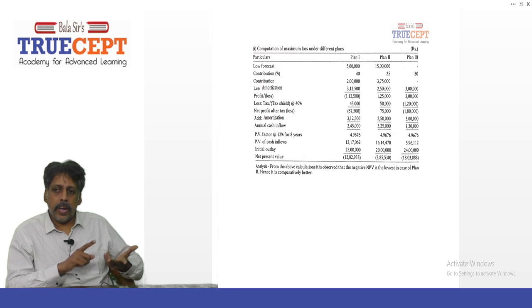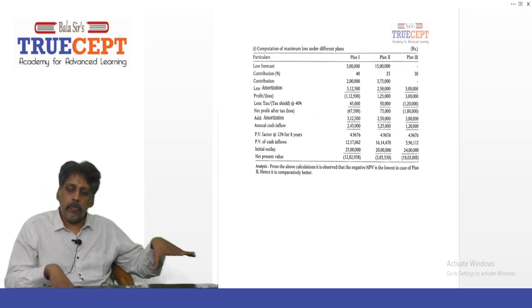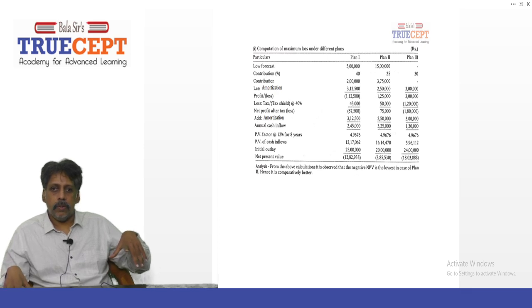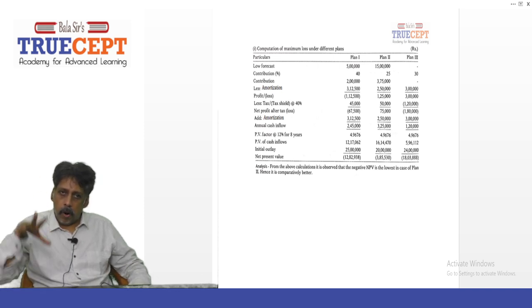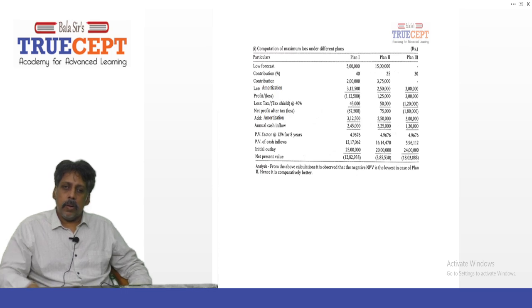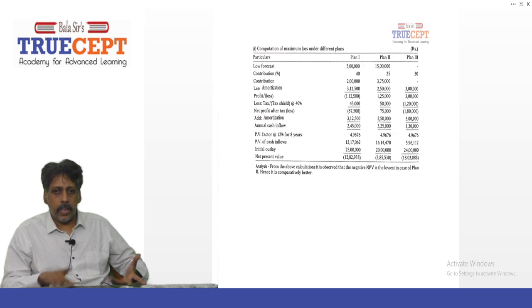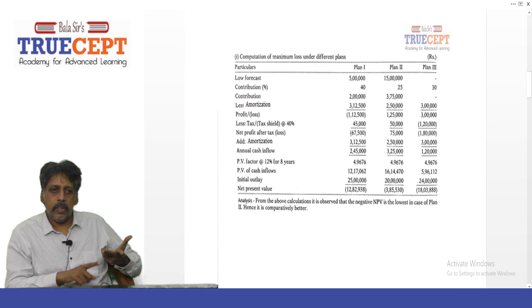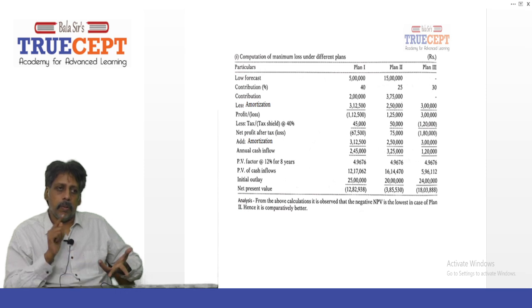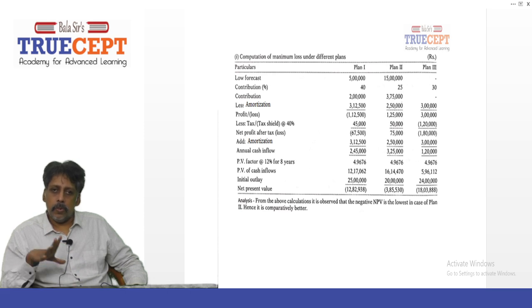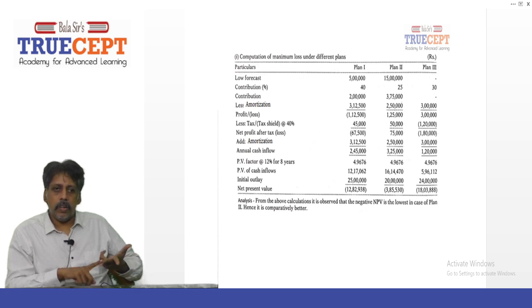If suppose 5 lakh sales, people ask, sir, should I do 5 lakh into a probability? No, because the worst event occurs. Occurs means what? The product has failed and you're able to sell only 5 lakh rupees worth of goods. So take 5 lakh. What is 60% variable cost? 3 lakh. What is 5 lakh minus 3 lakh? 2 lakh is your contribution. Or what you can do, 5 lakh into 40% is 2 lakh. This 40% is not the probability. It is the contribution margin ratio. That is 2 lakh rupees.